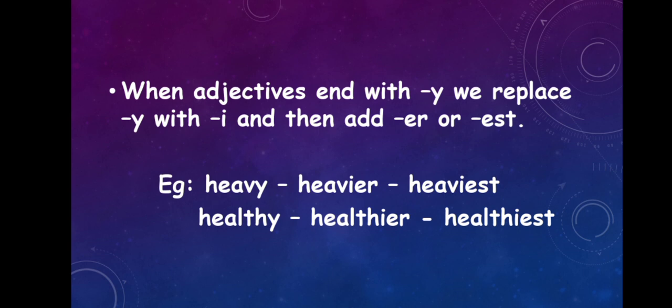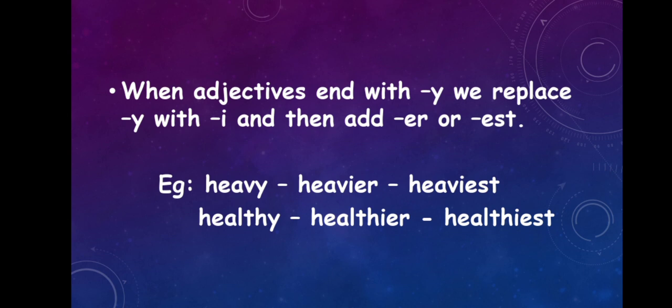So look at the example given here. Heavy. Heavy is in positive degree. So we have Y at the end of the word. Look at the comparative degree. Heavier. H-E-A-V-I-E-R. In the place of Y we have used I, then we have added er: heavier. And heaviest, H-E-A-V-I-E-S-T. In the place of Y we have used I, then we have added est: heaviest.